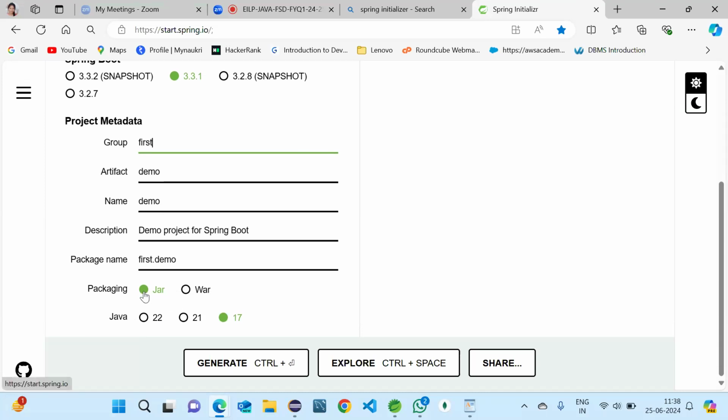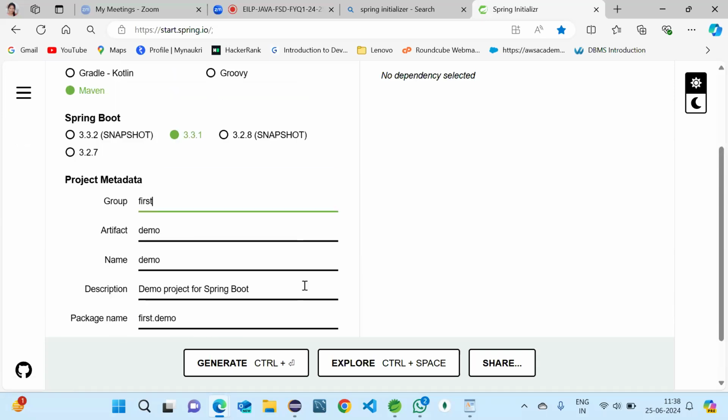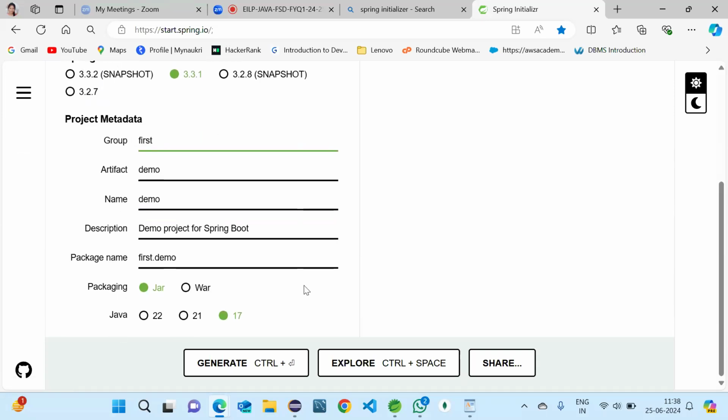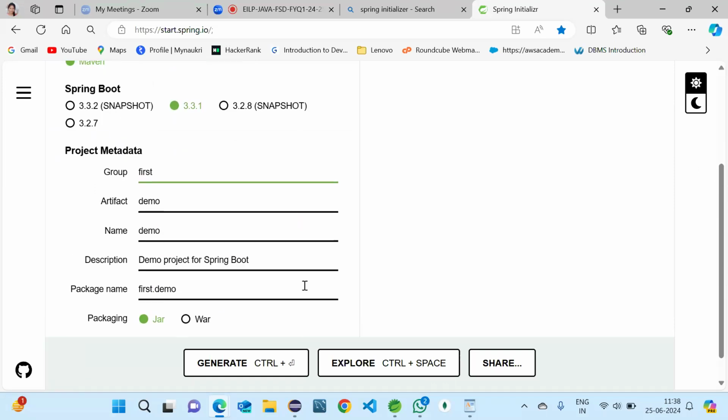And then packaging is jar, and Java version you should take according to the Java version in your Eclipse. You can take it according to that, or you can select 17. 21 and 22 are the newest versions. I think most of the people will be having 17 only, so you can take 17. And here the main thing is the dependencies will be added when we are creating the project only.